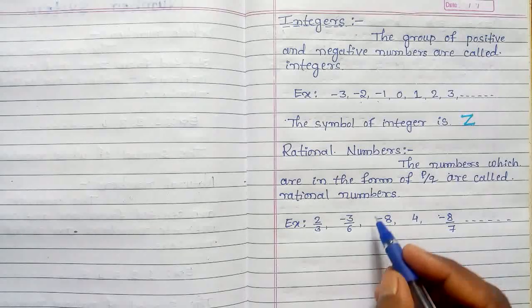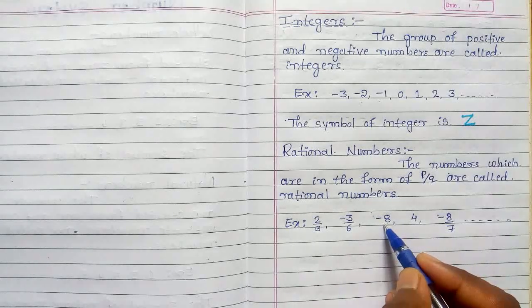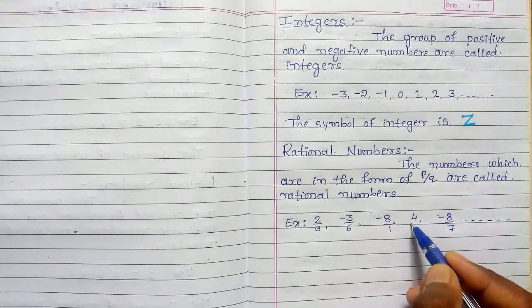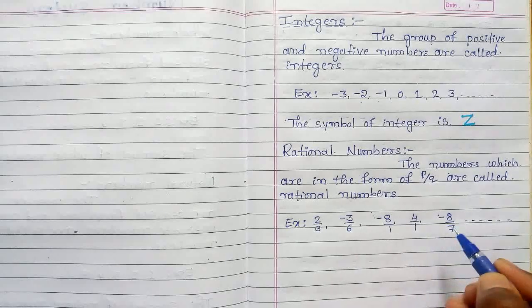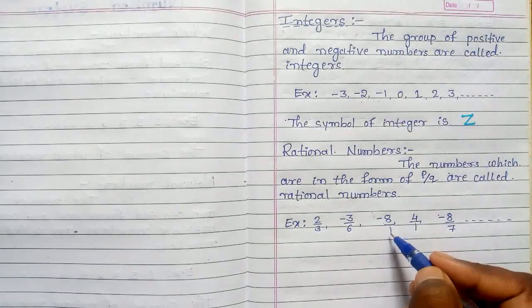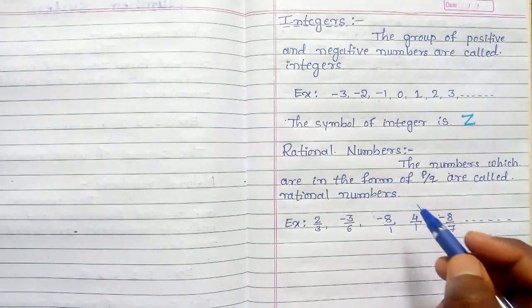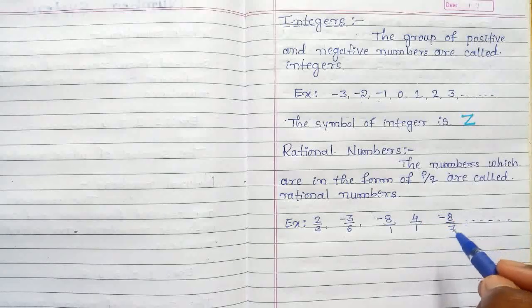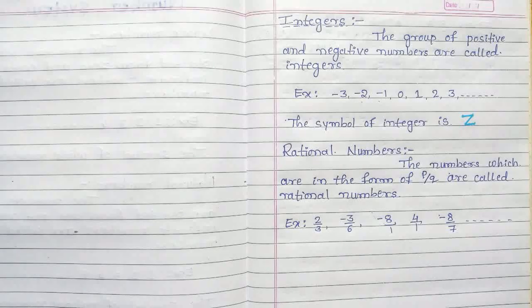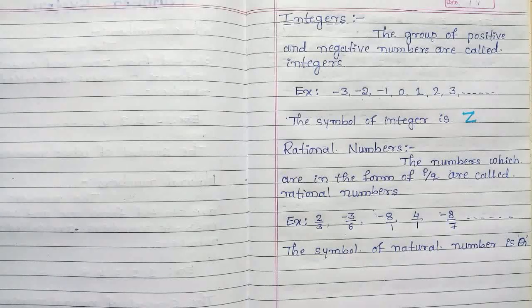If no denominator is given, it is always 1. Then 4 also has no denominator given, so it is always 1. Then 8 by 1, -8 by 1, 4 by 1 are examples of rational numbers. -8 by 7 is also an example of rational numbers. The symbol of rational numbers is Q. The letter Q comes from the word quotient.